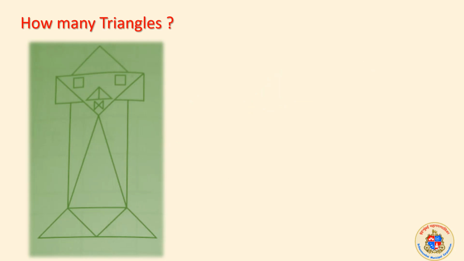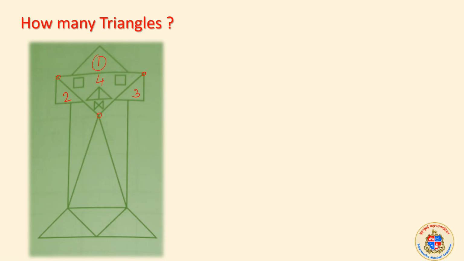Again, how many triangles? A figure is given. This is very common question, and this type of question comes. You have to only see how many triangles are there. The easiest way is numbering it. We can number how many triangles are there. 1 is here. Right? There is a triangle here 2. There is a triangle here 3. Correct? Here is a triangle. This one, this one, this one together 4.